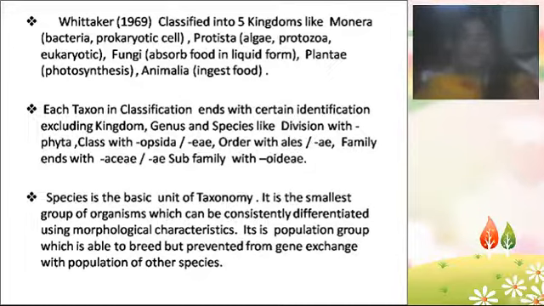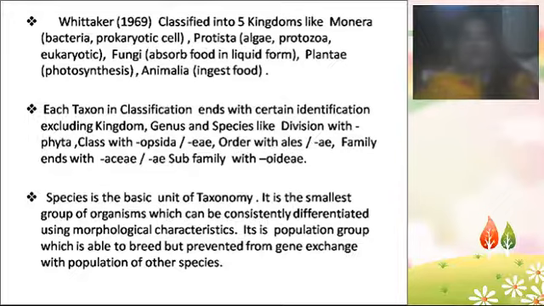Division always ends with phyta, class always ends with opsida or eae, order always ends with ales or ae, family always ends with aceae or ae, and subfamily always ends with oideae.